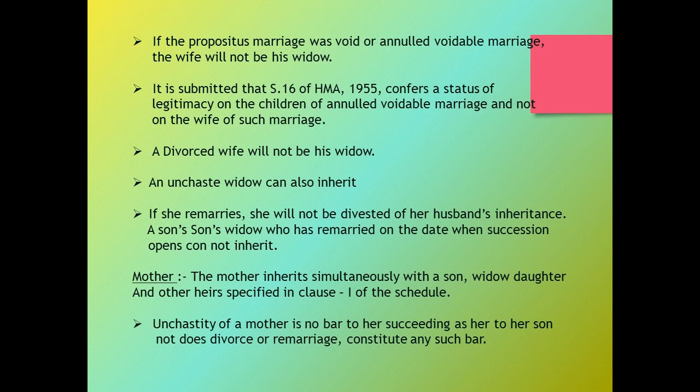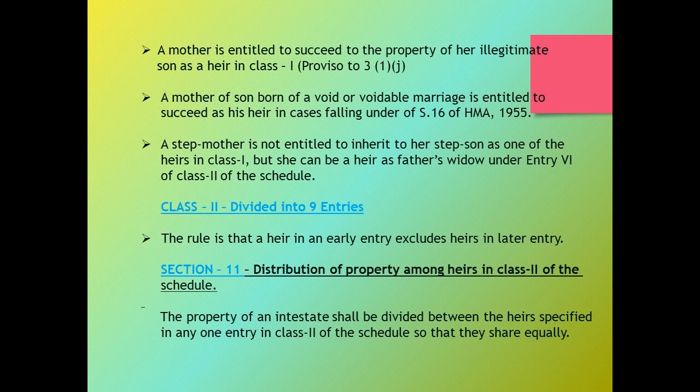A son's widow who has remarried on the date when the succession opens cannot inherit the property of the intestate. A mother inherits the property simultaneously along with son, widow, daughter and other heirs as specified in class 1 of the schedule. Unchastity of a mother is no bar to inheriting property from the son. A mother is also entitled to succeed to the property of her illegitimate son as an heir in class 1. A mother of a son born of void or voidable marriage is also entitled to succeed as an heir in cases falling under Section 16 of the Hindu Marriage Act 1955.